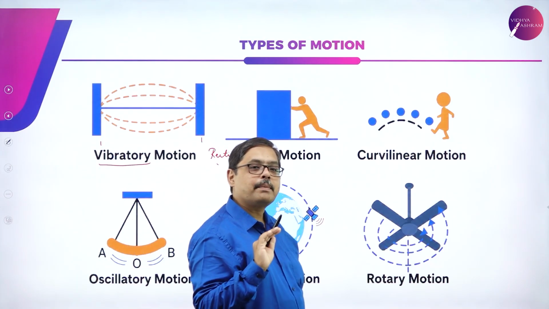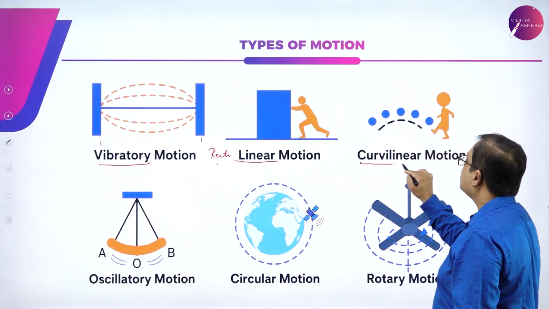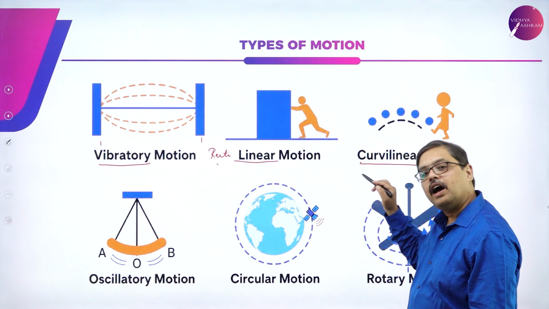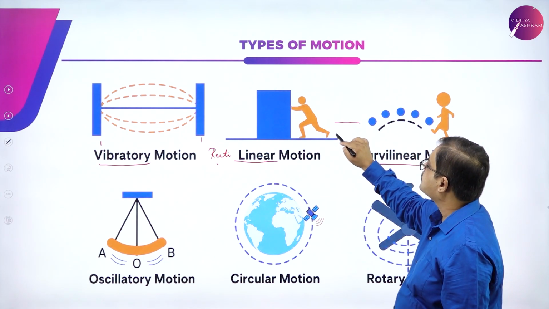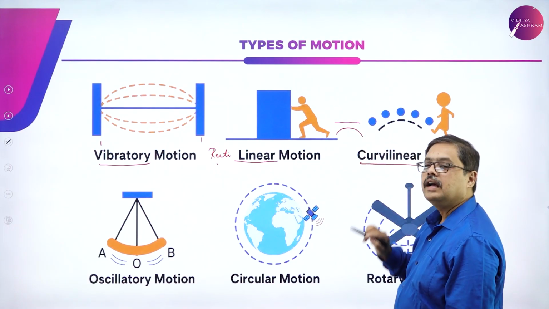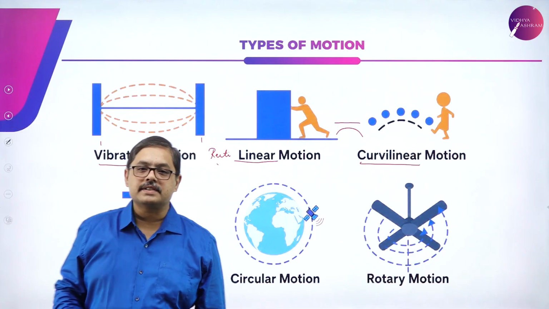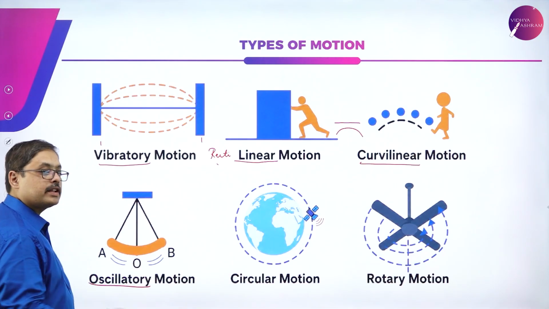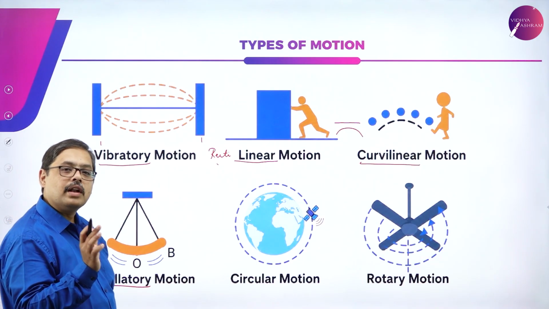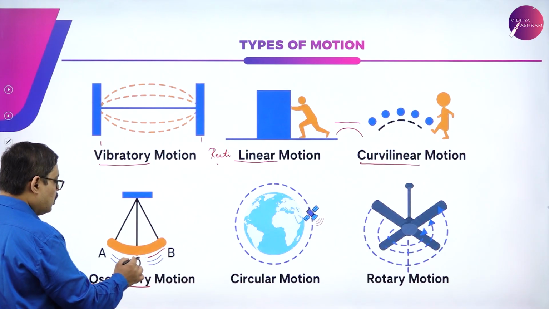If a motion is happening along a curved line, then I call it as curvilinear motion. Both these types of motions are happening along a line. One is along a straight line, the other one is along a curved line. Moving on, I have something called as periodic motion or oscillatory motion. The best example for this oscillatory motion is the pendulum of the wall clock, wherein the pendulum moves from one position to another after every time period.